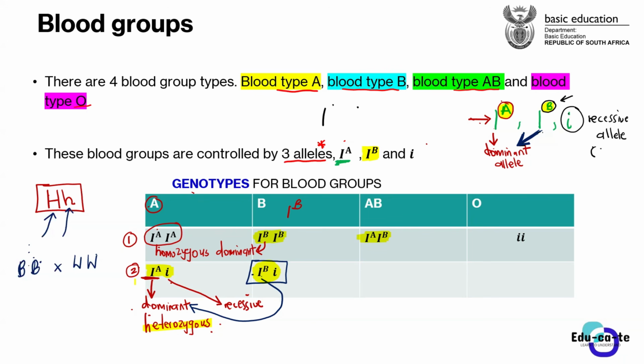Both of them are equally dominant. So if you have a dominant allele A and a dominant allele B, both are dominant alleles, as I told you when we began that these two alleles, A and B, are dominant.